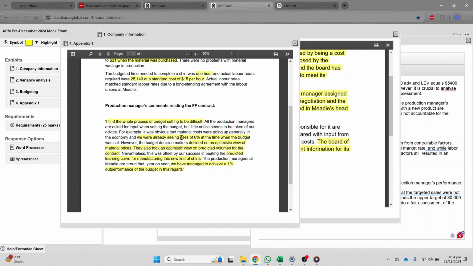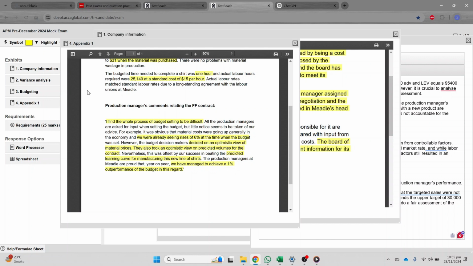of our advice. For example, it was obvious that material costs were growing in general in the economy, and we were already seeing a rise of 6% at the time when the budget was set. However, the budget decision makers decided on an optimistic view of material prices. They also took an optimistic view on predicted volume of the contract. Nevertheless, it was offset by our success in beating the predicted learning curve for manufacturing this new line of shirt. The production managers are proud of that. We have managed to achieve 1% outperformance of the budget in this regard, right?